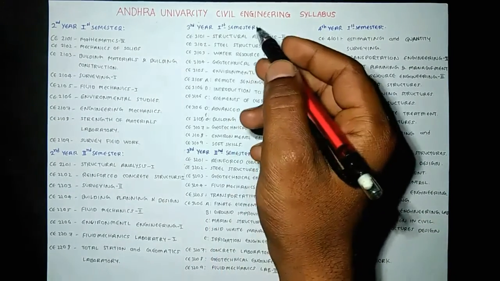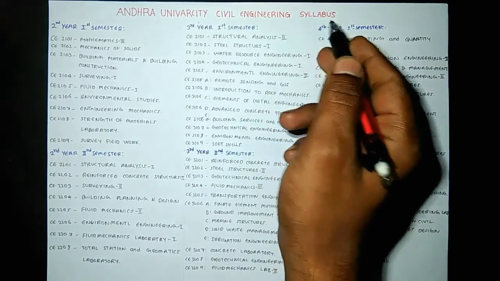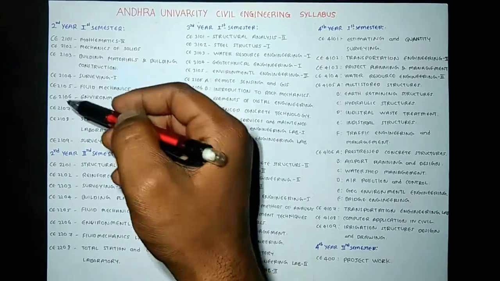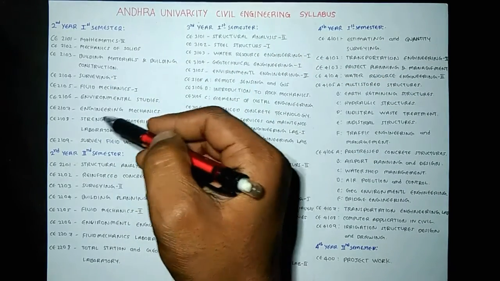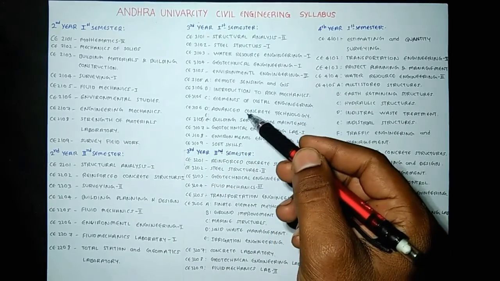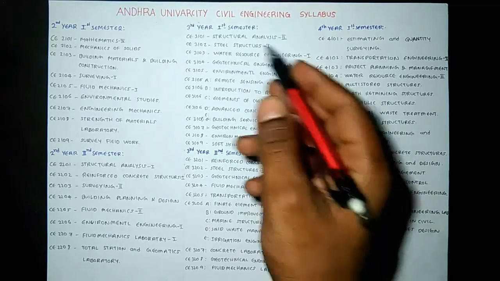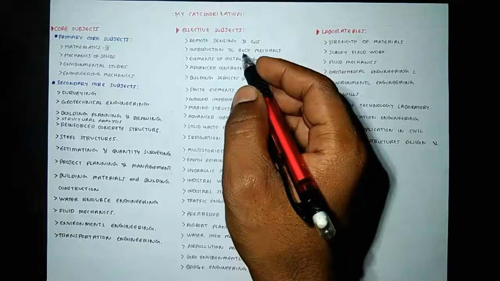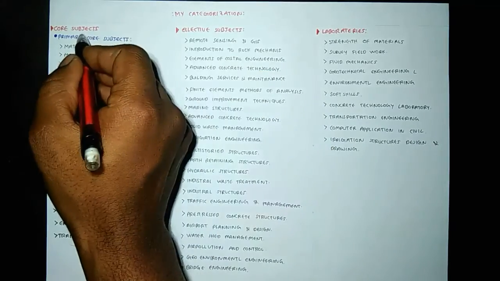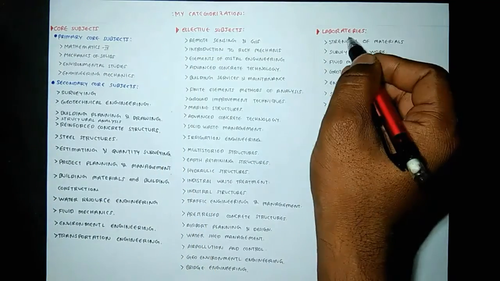This is the pattern of subjects that appear in the Andhra University Civil Engineering curriculum. The number of subjects, their names, and laboratories are listed here. For easy explanation, I have categorized all these subjects into three categories, as shown here: core subjects, elective subjects, and laboratories.